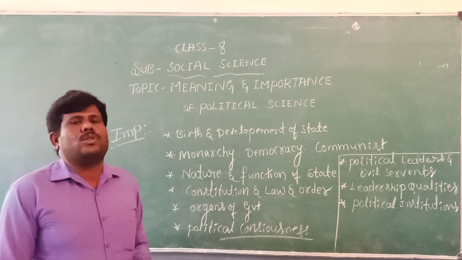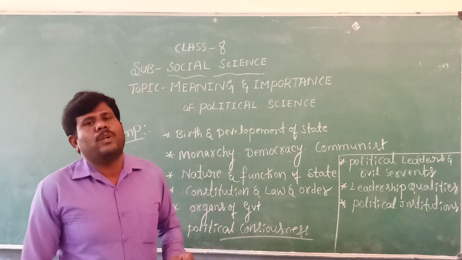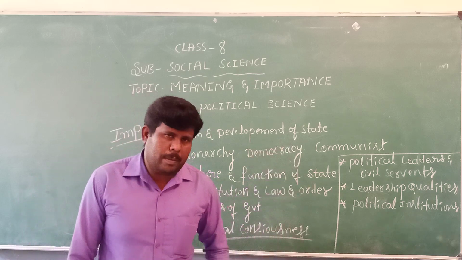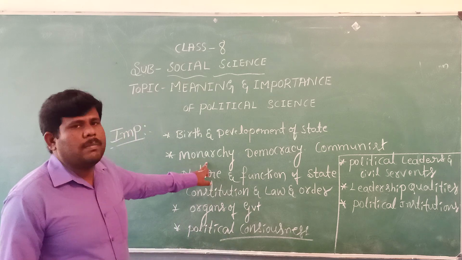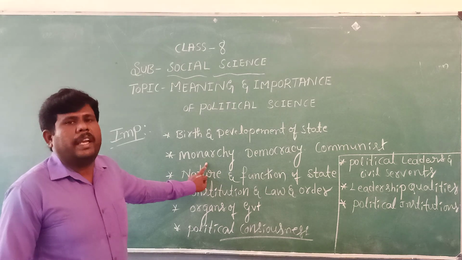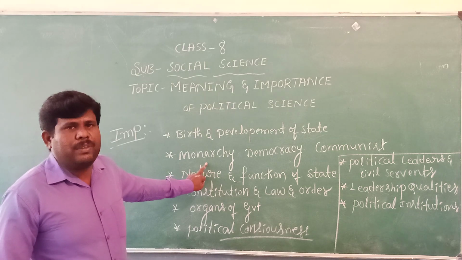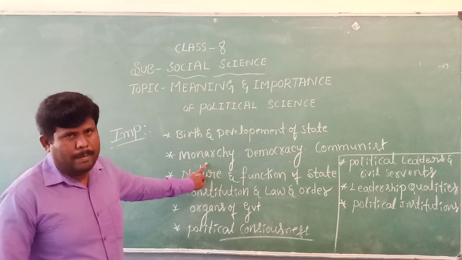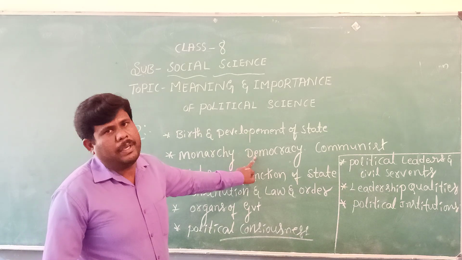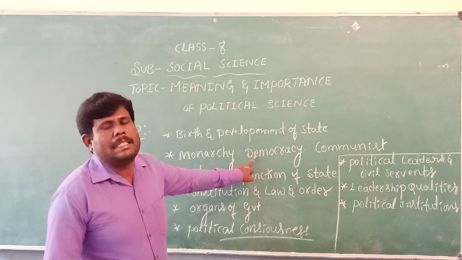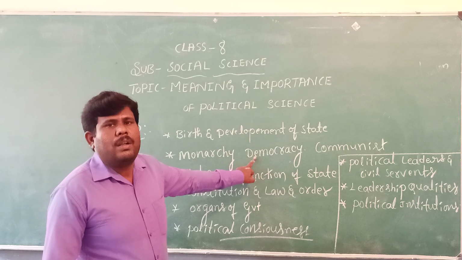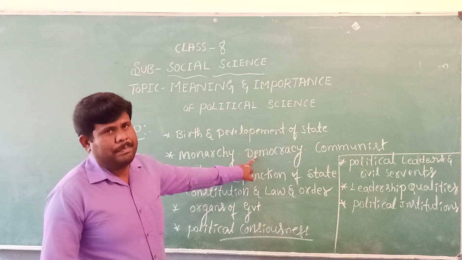Next, political science helps to know the ideas of monarchy, democracy, communist, dictatorship and other types of government. The monarchy system of government is an ancient type of government, the king's rule. That type of government is called a monarchy. Democracy, you know this, is democratic government. Today's India's government is a democratic government, a government formed by the people, of the people, for the people.